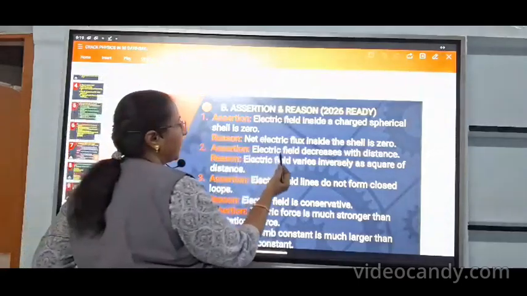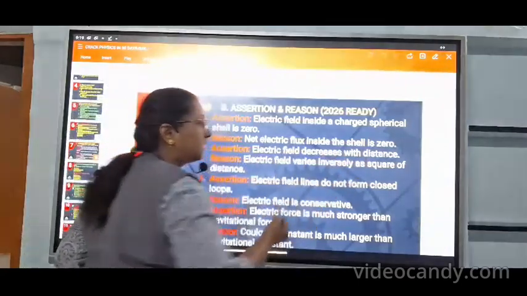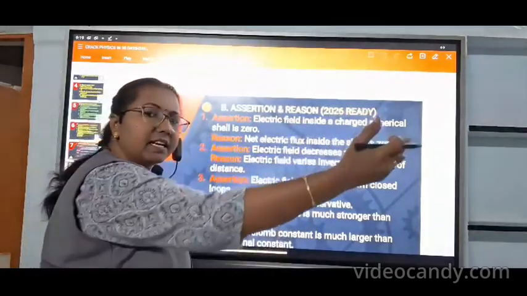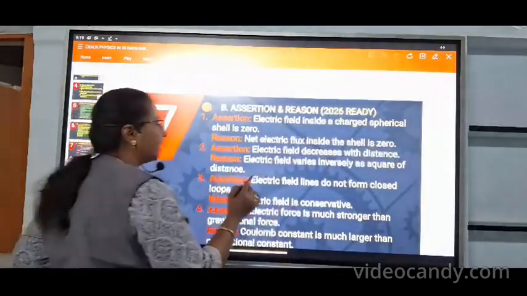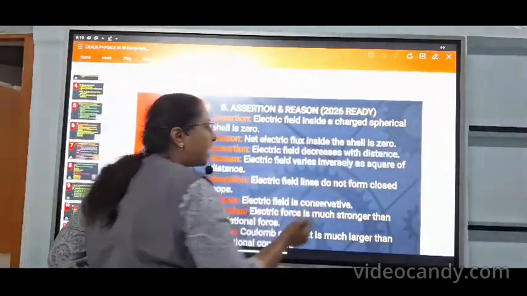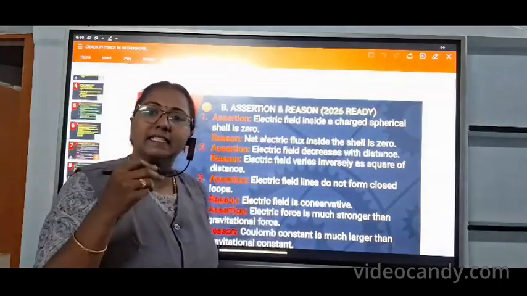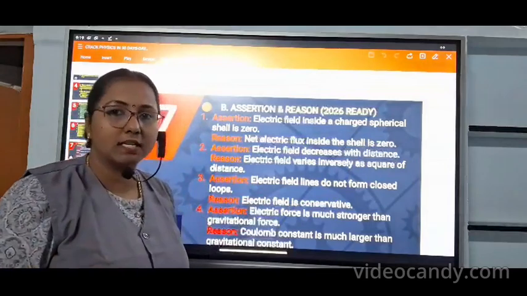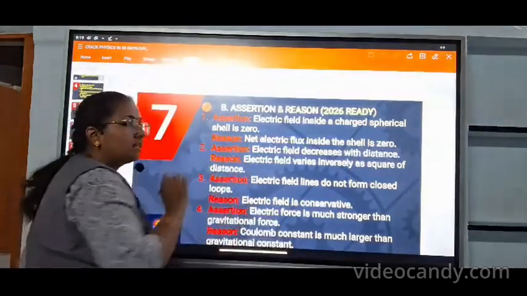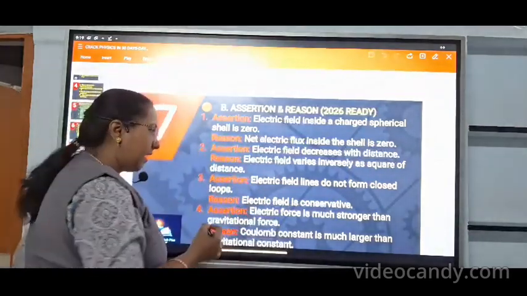And assertion: electric field decreases with the distance. Yes, electric field decreases with the distance, that assertion is correct. Reason: electric field varies inversely proportional to the square of the distance. Yes, we already know that E is proportional to 1 by r square. So both assertion and reason are correct. So you know the answer is option A.